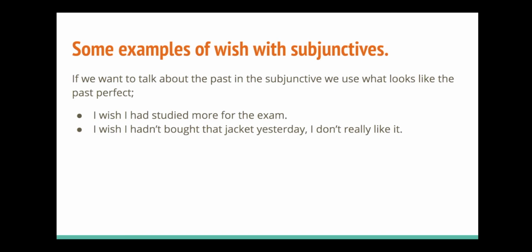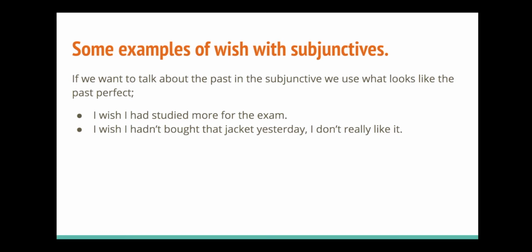If we want to talk about the past in the subjunctive, we use what looks like the past perfect. I wish I had studied more for the exam. So imagine that you're in an exam, you open the exam paper, you look at the first question, and you realise that you don't know the answer. So instead of thinking, oh, I should have studied yesterday, you could say, I wish I had studied more. We're talking about what you wish you had done yesterday.